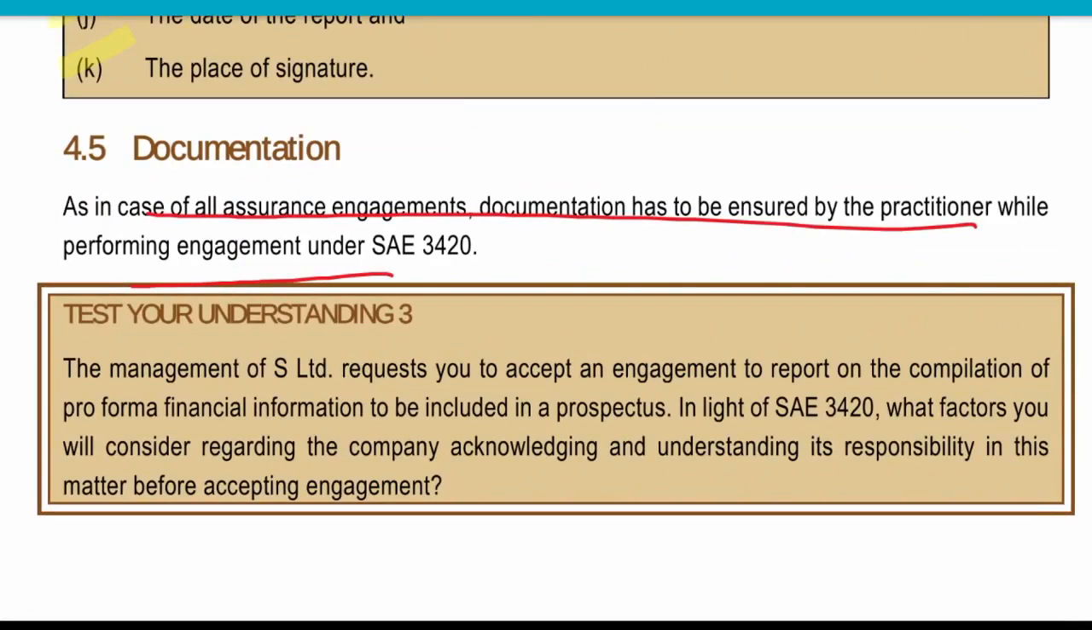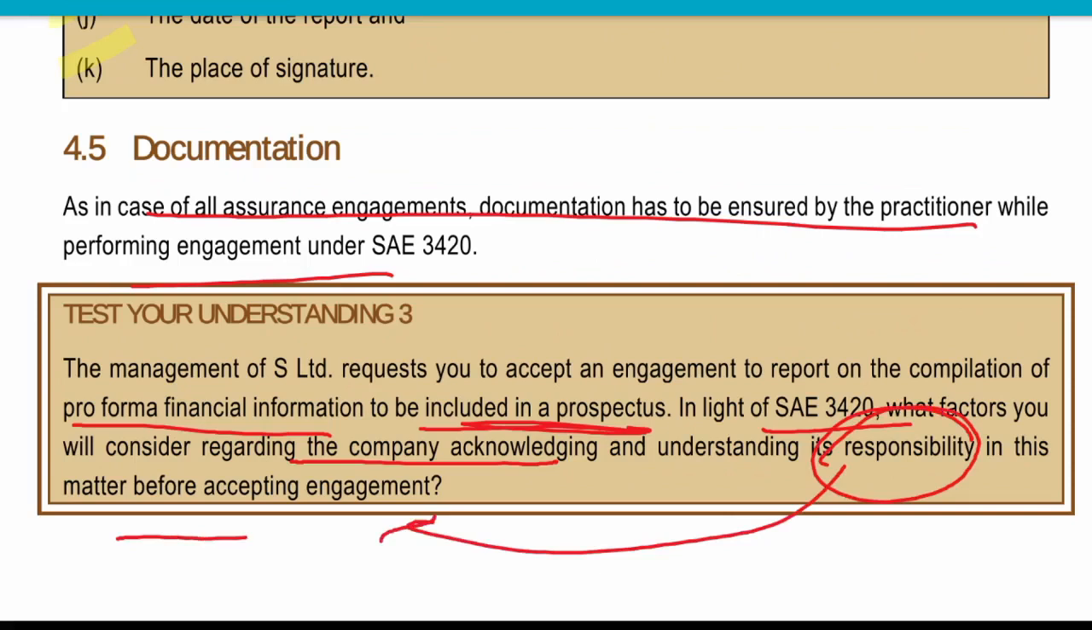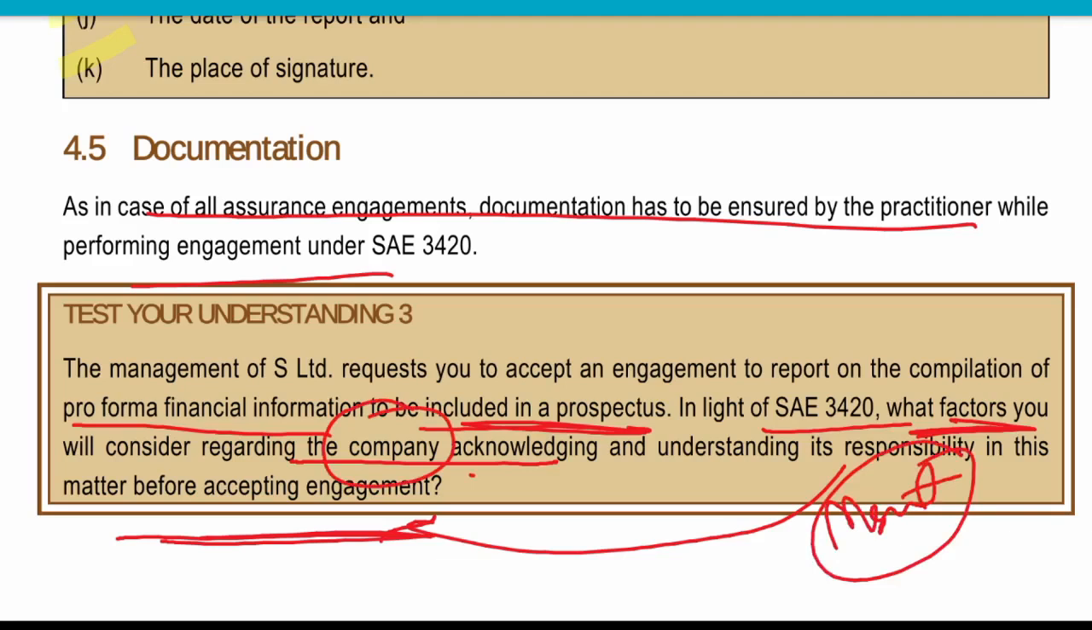The management of S Limited requested you to accept an engagement to report on compilation of pro forma financial information to be included in the prospectus. In the light of this, what factors will you consider regarding the company acknowledging and understanding its responsibility before accepting the engagement? So you need to mention all the factors of company acknowledgement, meaning the management responsibility, right?